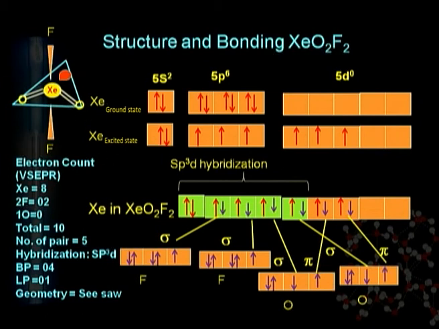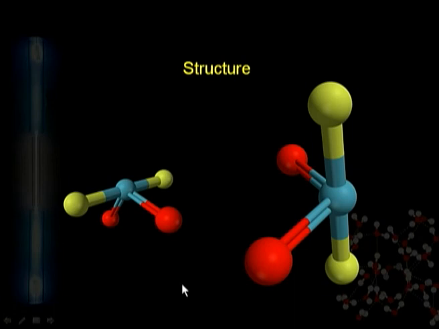You can see the 10 electron pairs are distributed in which type? Trigonal bipyramidal, but there is one lone pair of electrons which makes them not a complete trigonal bipyramidal, but the structure is seesaw type. You can better understand the seesaw type structure like that. You know, the seesaw structure here.